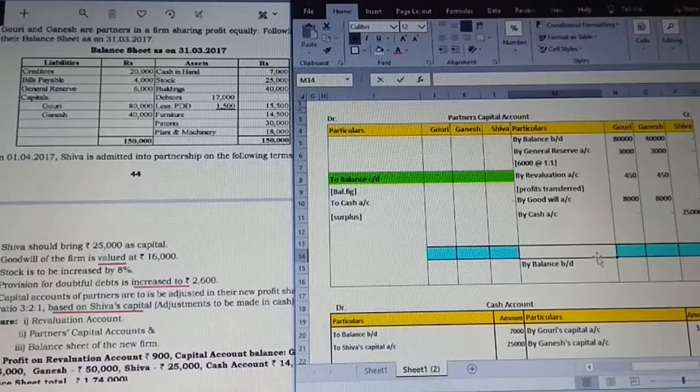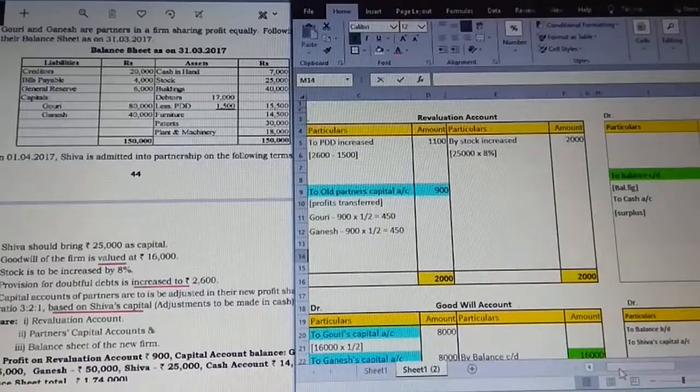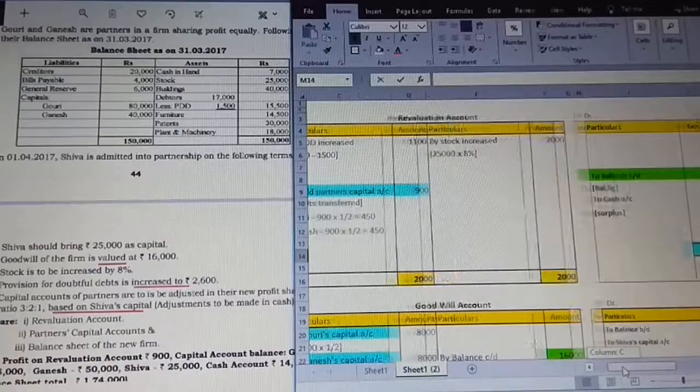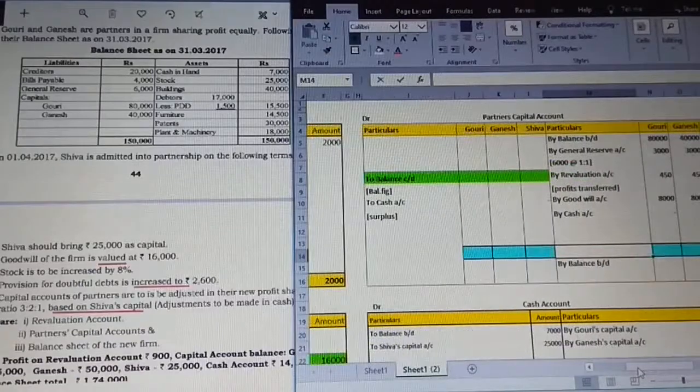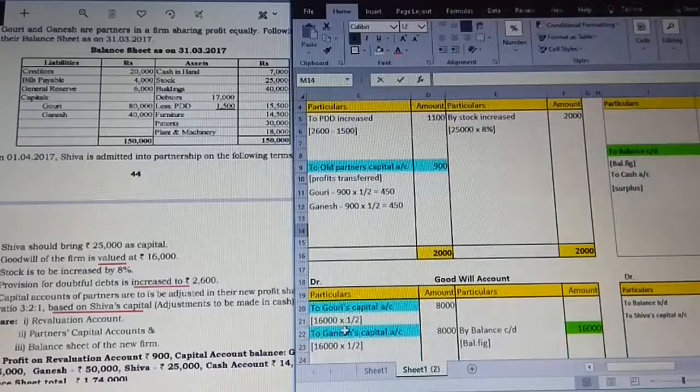That is done. Then revaluation profit. From the question, for this particular question only two items are there, so I have taken capital as well as general reserve. Apart from that, revaluation, we have a profit, and the capital is getting affected. As I said, I need not keep explaining it, because so far you should be thorough with posting entries. So by revaluation account, the profit has been transferred on the opposite direction. Then again from goodwill account, the capital of Gauri and Ganesh is getting affected.